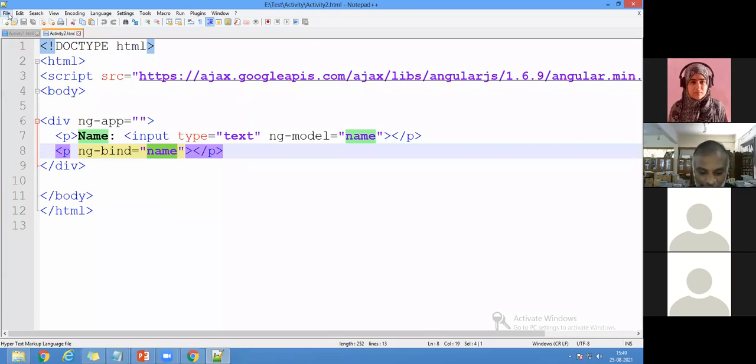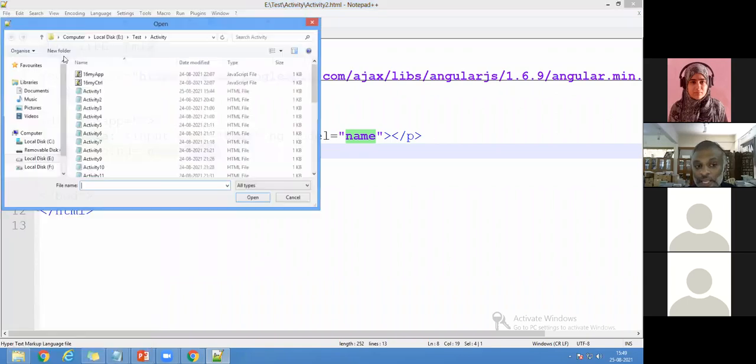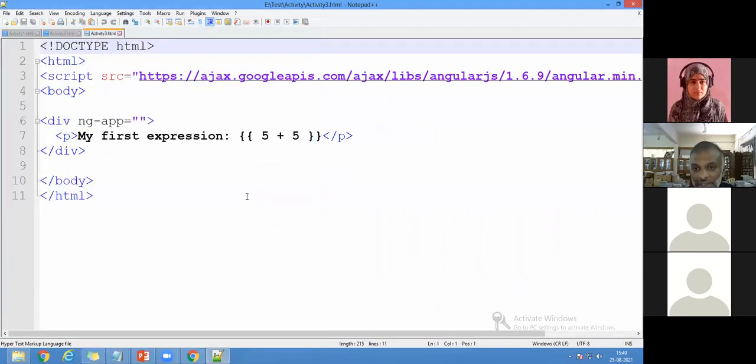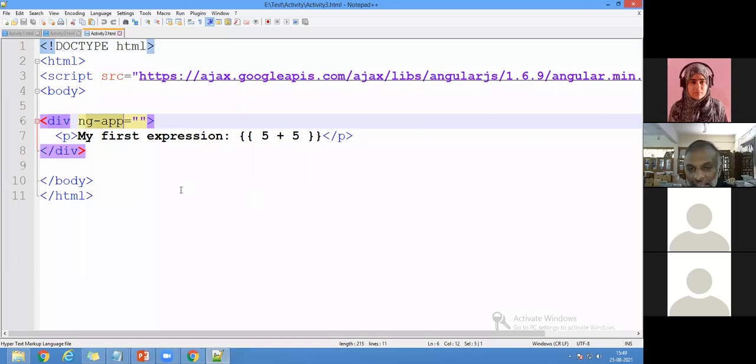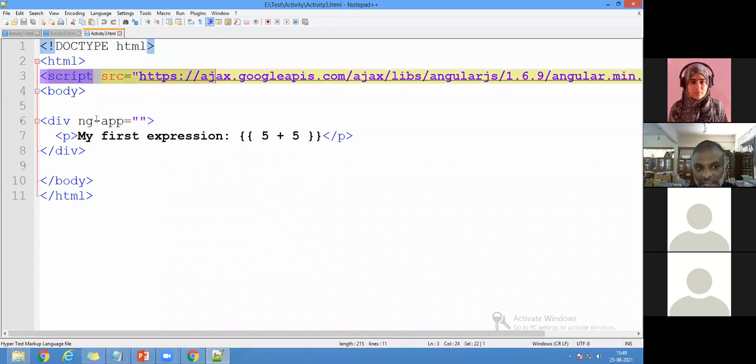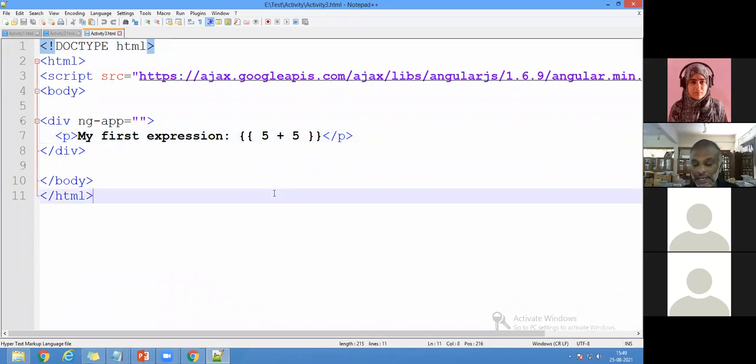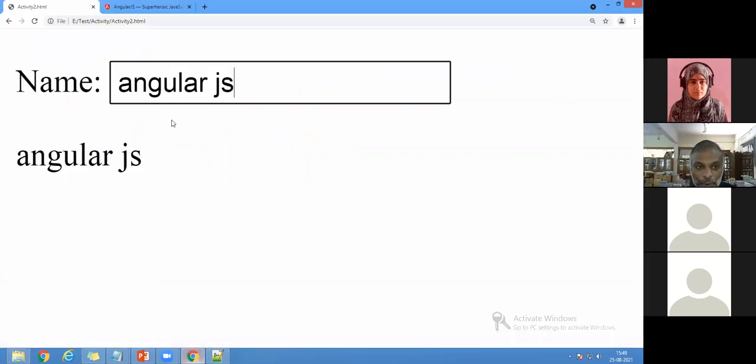Next, I'm going to write here, it's about activity 3, mainly focusing on expression. I'll come here. Very simple, you can see here ng-app. How many directives have I used in my program? Only one directive. Similarly, I've used only online scripting here, and I'm using ng-app. My first expression, you can see here, is in double braces. This is just like calculating. Even in some other languages, we cannot do an operation like this. Let's see the output of activity 3. Now I'll go and run the program for activity 3.